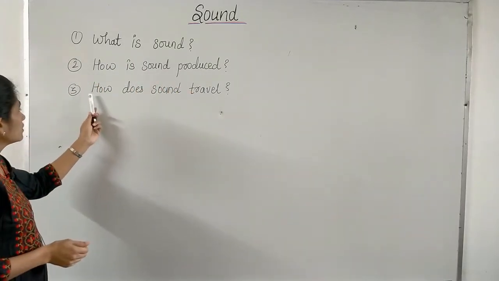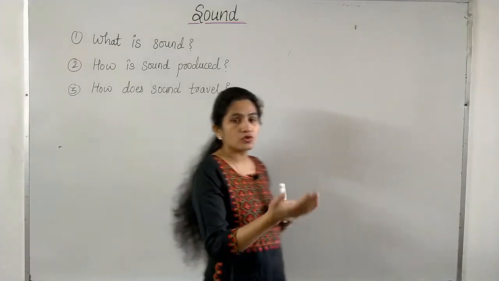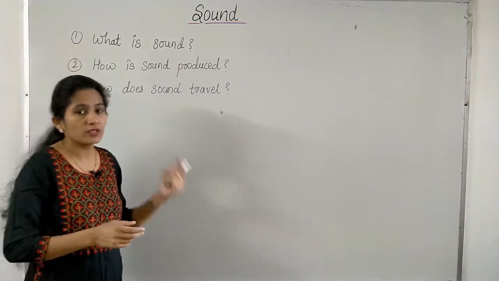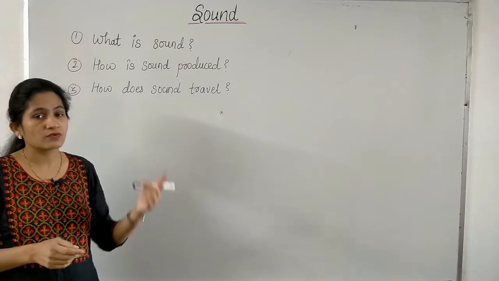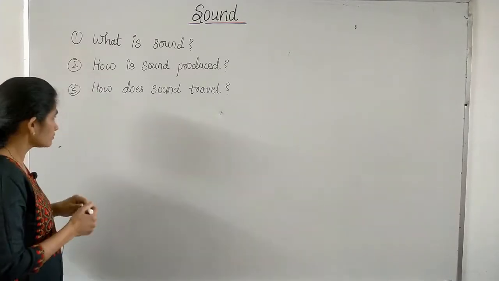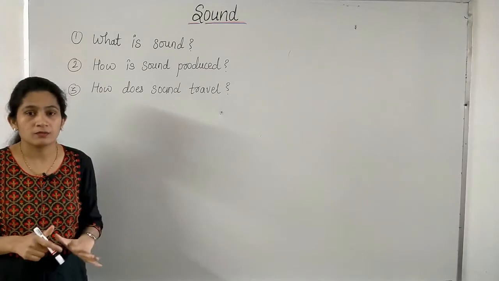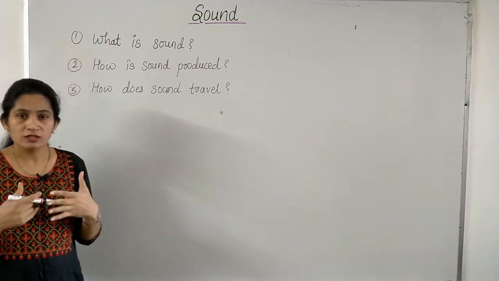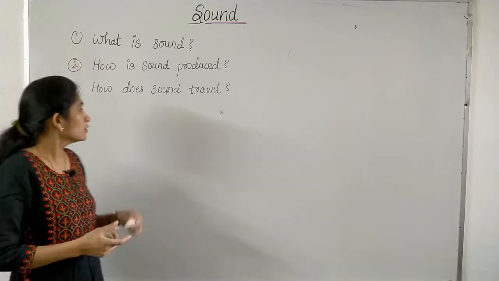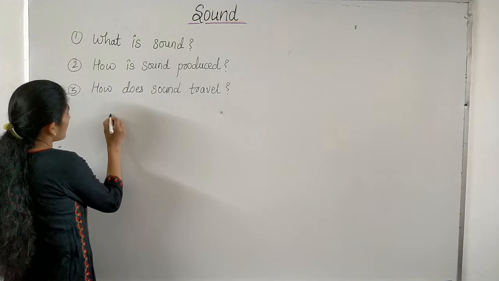Let's come to our third question. How does sound travel? Sound travels from source to the observer in the form of sound waves. When you switch on the TV, the TV sound travels from the TV to your ears. Now, how does it travel? When sound travels, it requires a medium. When we hear each other, we hear sound due to the air medium, right? So, sound requires a medium to propagate. To propagate means to travel.